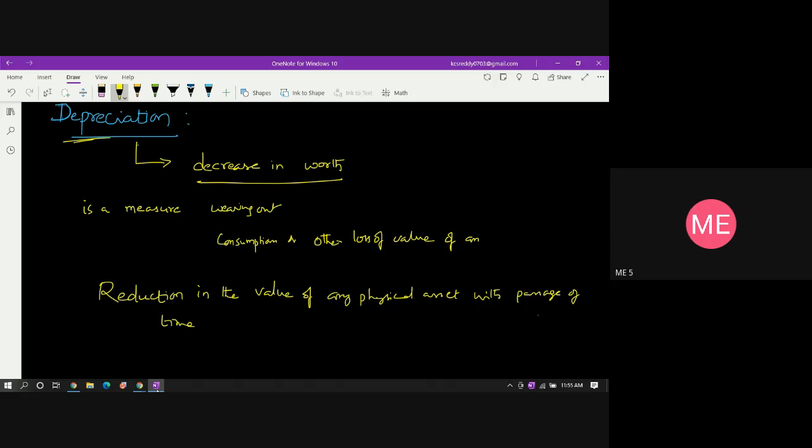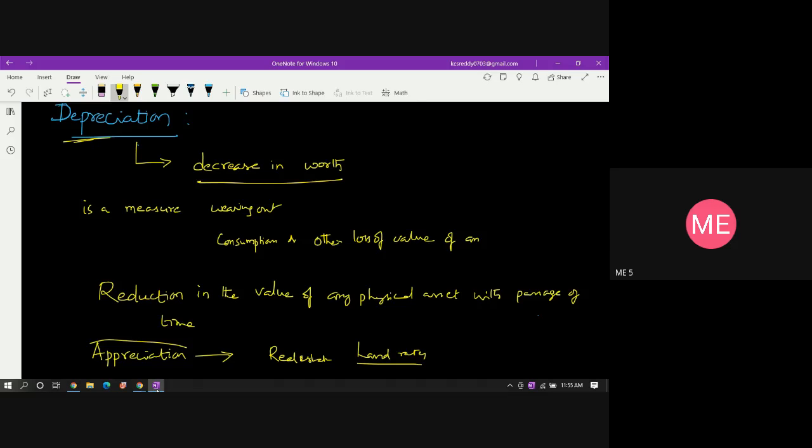One more term is appreciation. Appreciation and depreciation are opposite words. Appreciation is an increase in the worth or value of any asset. Generally land in real estate: as time increases, land rates increase.